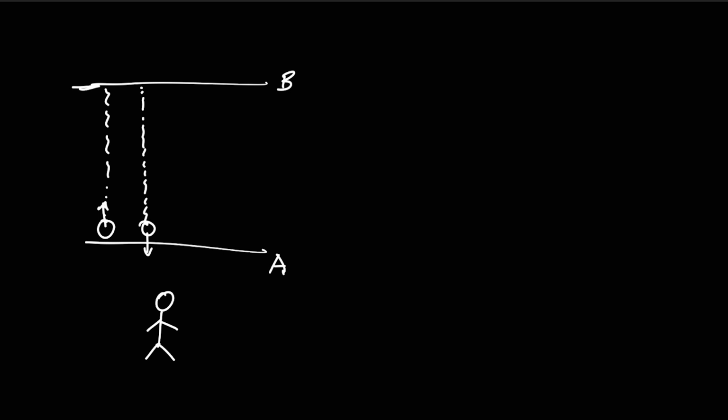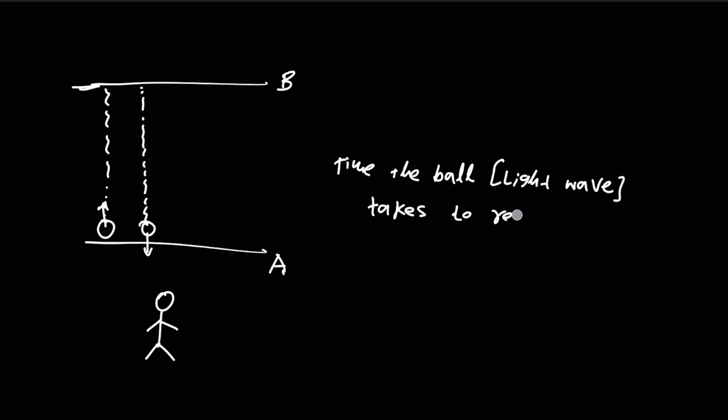Let me take the time the ball or the light wave takes to reach the wall A once again as T naught, right?